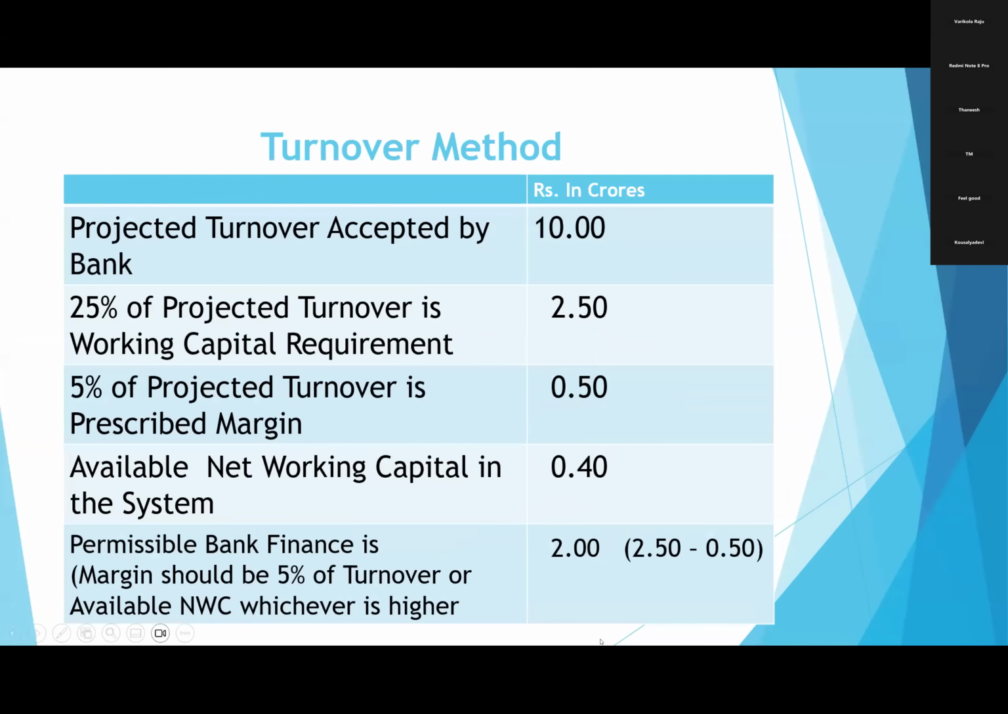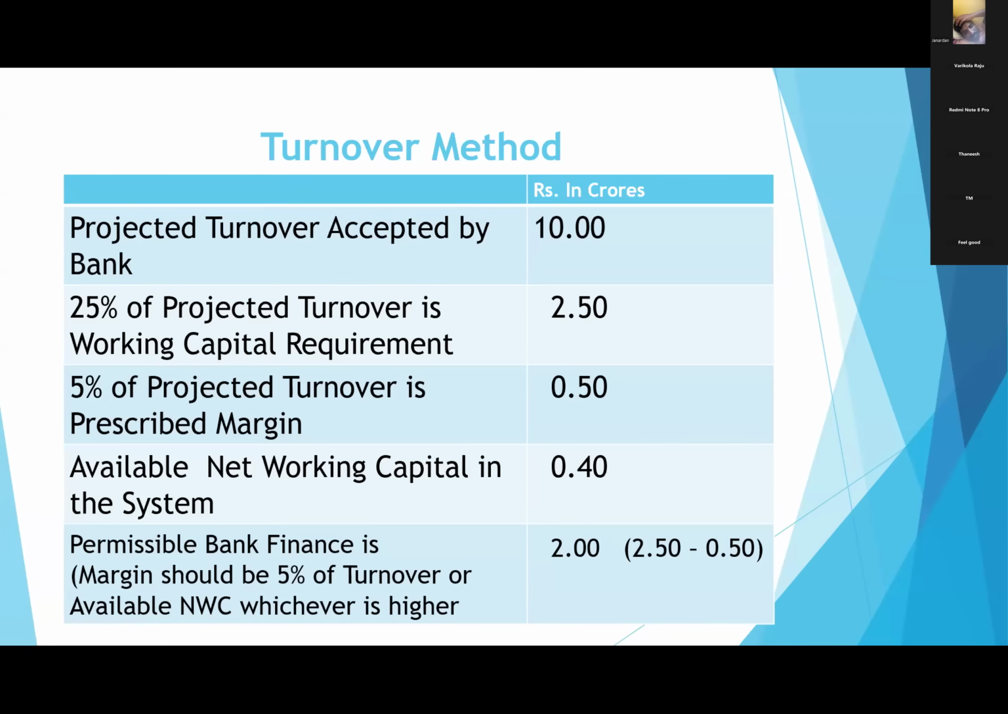The projected turnover accepted by the bank is 10 crores. Projected turnover means how much sales they will do next year. That is what projected turnover, 10 crores. 25% of projected turnover is the working capital requirement. So 25% of 10 crores is 2.5 crores. 2.5 crores is their working capital requirement.